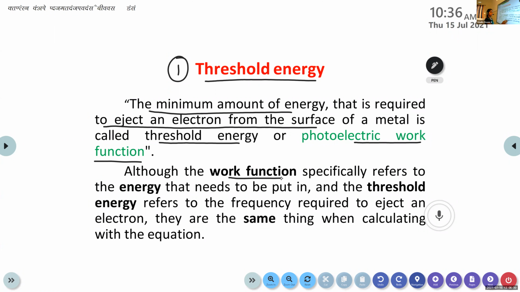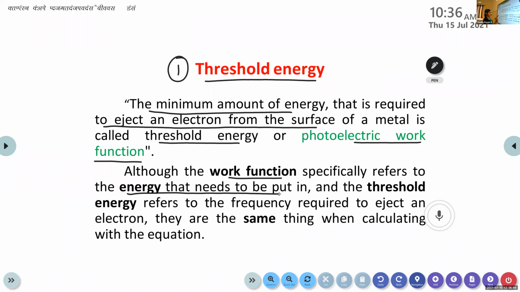We have learned in the postulates of Max Planck's quantum theory that energy is a function of frequency, right?